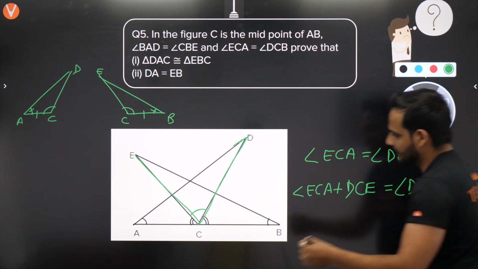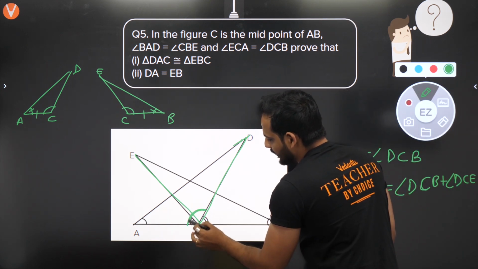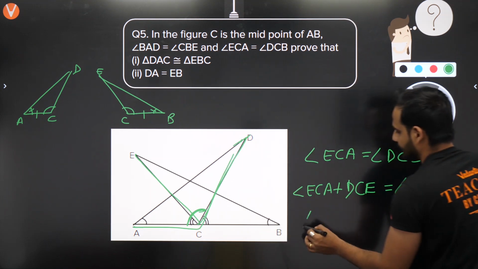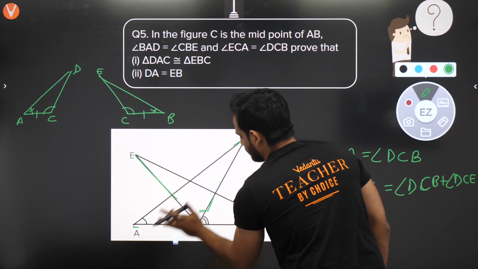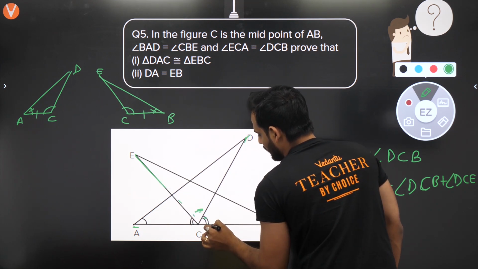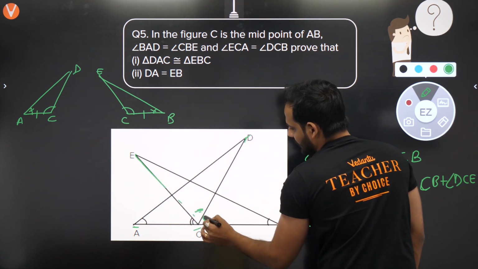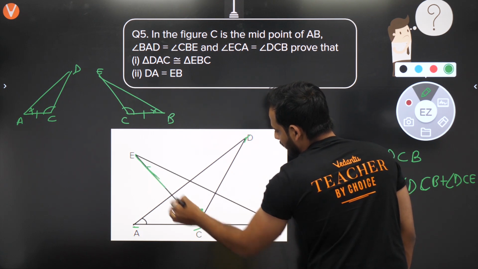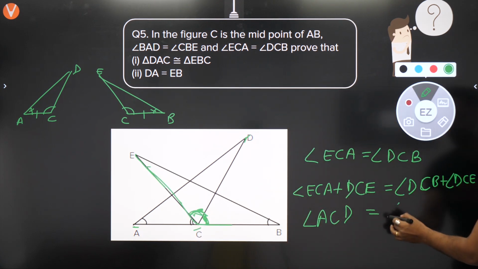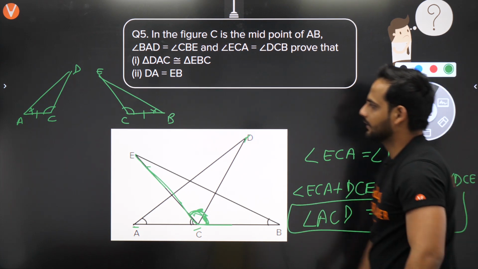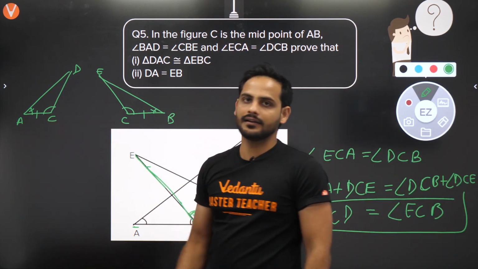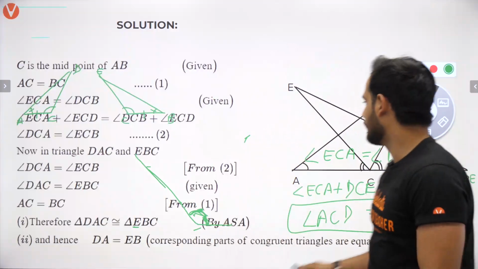What will we get? In ECA, if you add DCE, you will get angle ACD. And in DCB, if you add angle ECD, you will get angle ECB, which is what I wanted. Now I can say, angle side angle, these two triangles will turn out to be congruent.